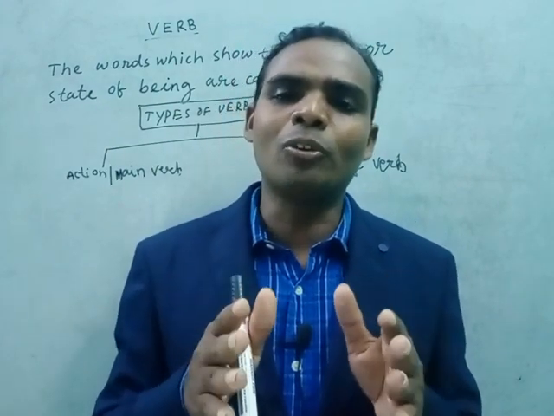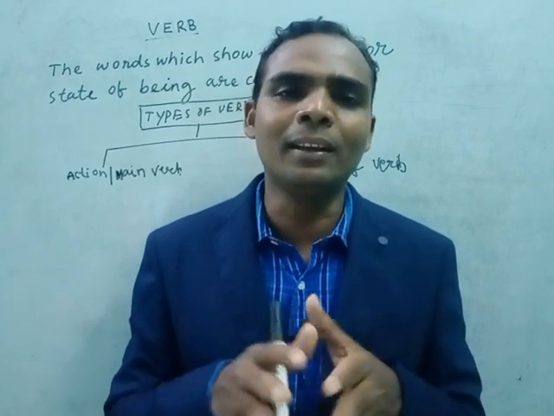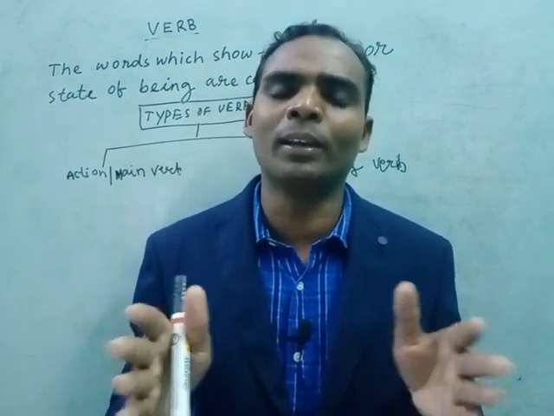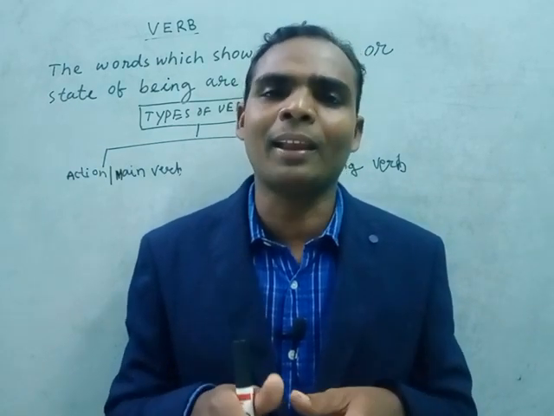I have already told you a transitive verb has an object. In an intransitive verb there is no object. In an intransitive verb there is a subject and a verb.